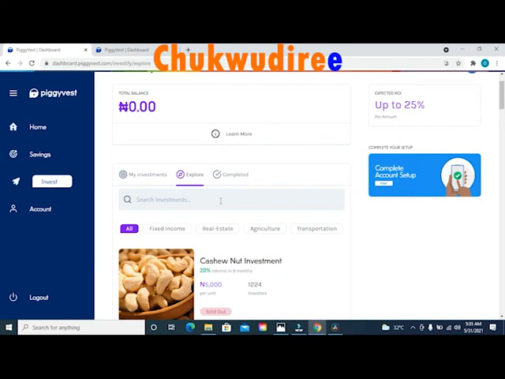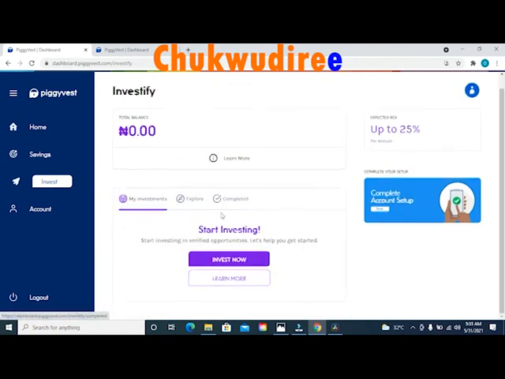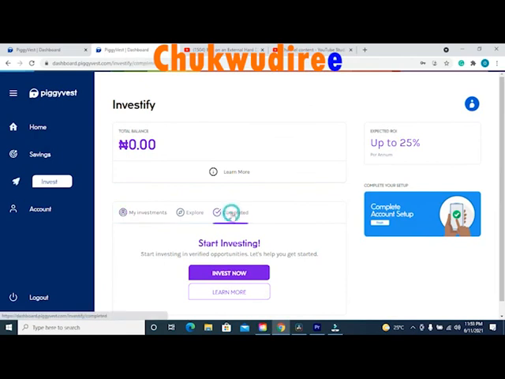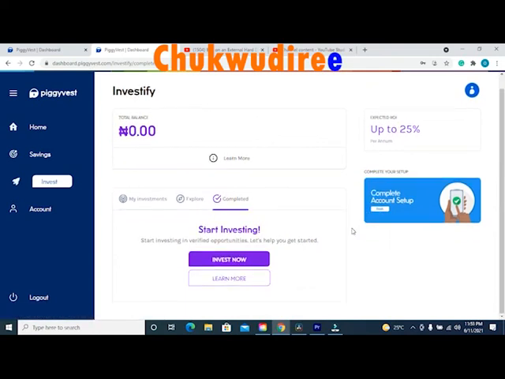So if you invest in the platform, your investment will be stored on my investment. That is this first option if you have any investment in the platform. So the third option says completed. If you click on completed, you'll be able to see the number of investments that have successfully completed and you have cashed out your money from the platform.